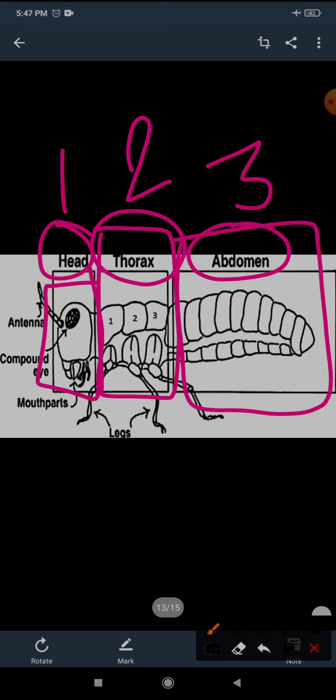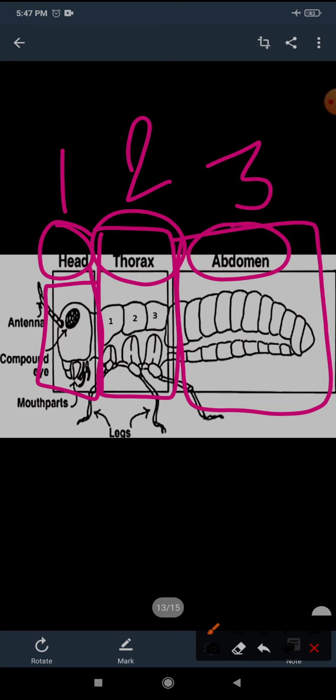I have told you earlier also that the body of an insect is divided into 3 parts, that is head, thorax and abdomen. We have already studied the head.